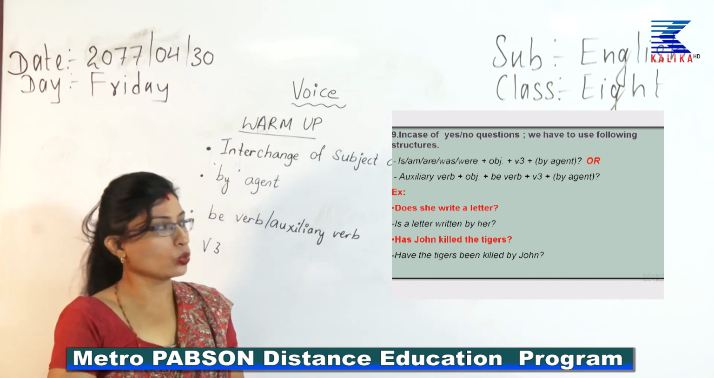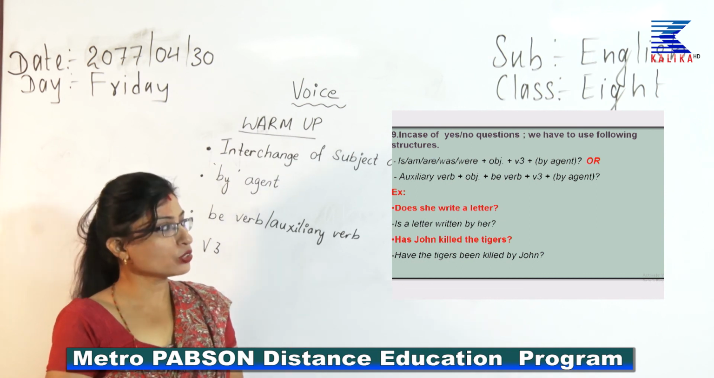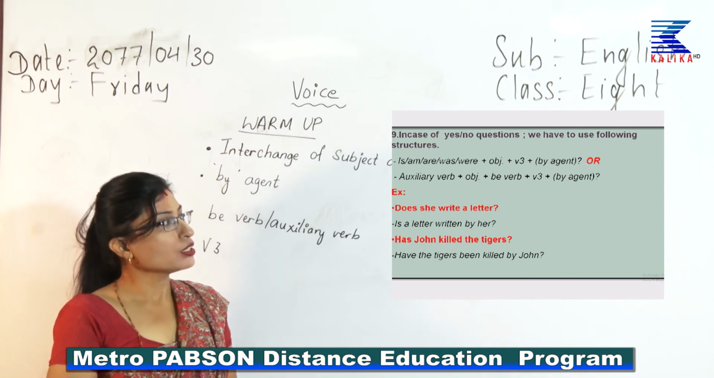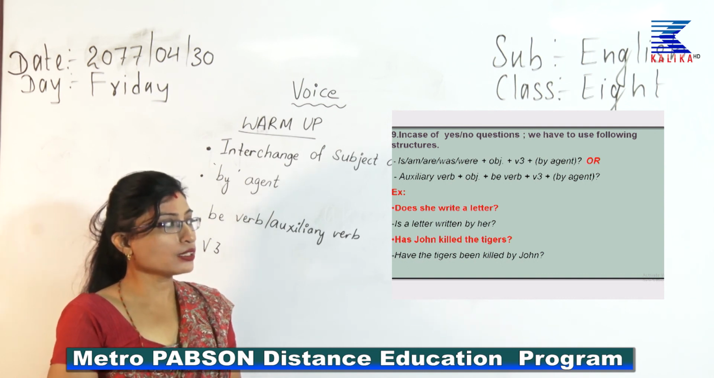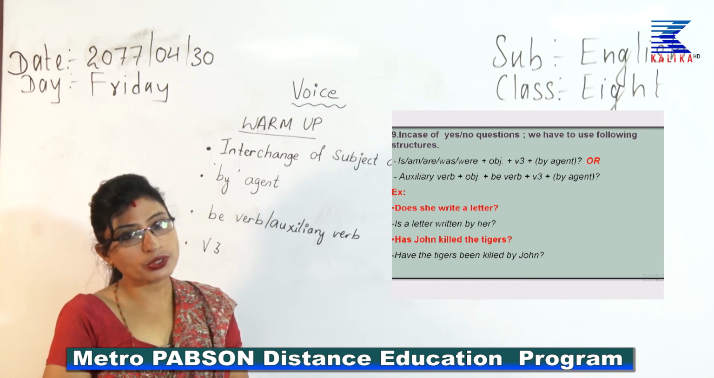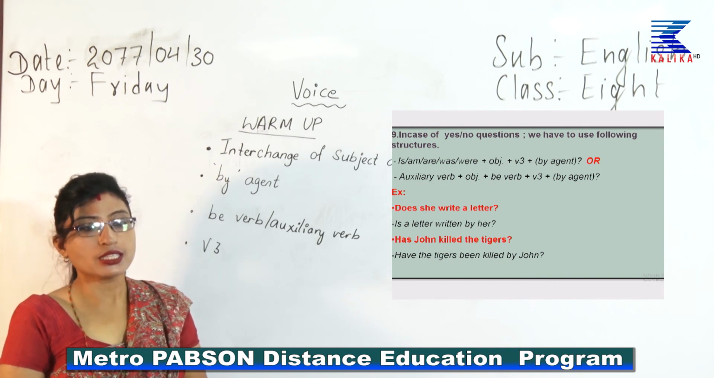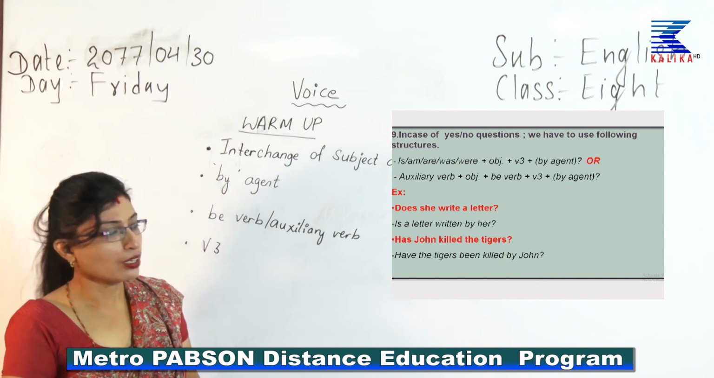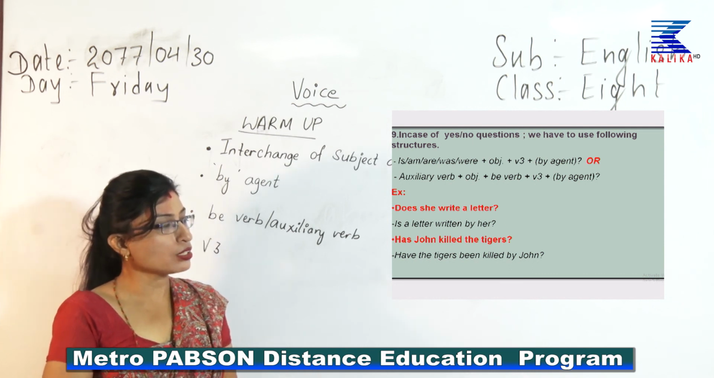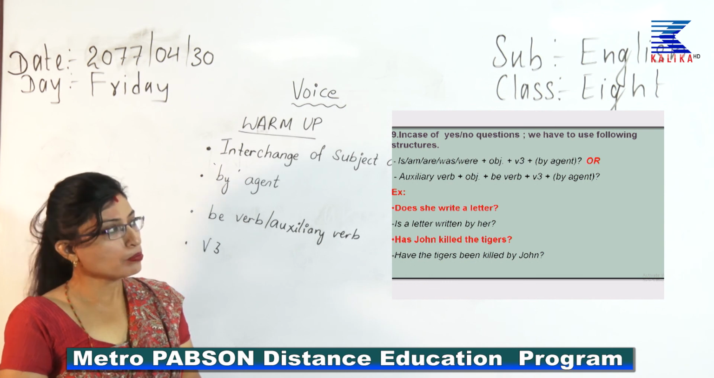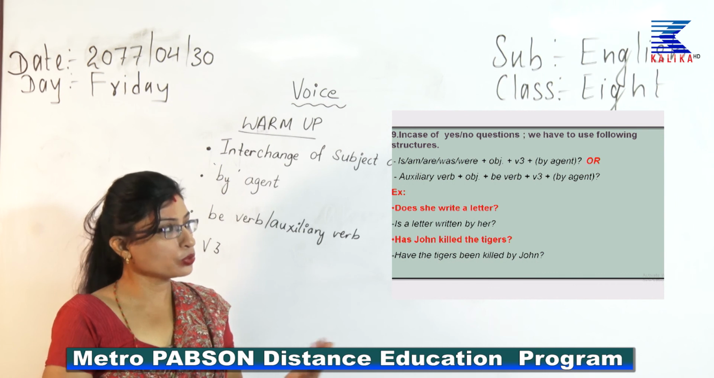Please have a look. Example, does she write a letter? Look at the active structure of this. It is a yes no question. How would you do that? Letter is a singular object. So, you are using: is a letter written by her. Again we are going according to the first pattern, where is, are, was, were plus object plus verb 3 plus by agent. I have not used by agent here.